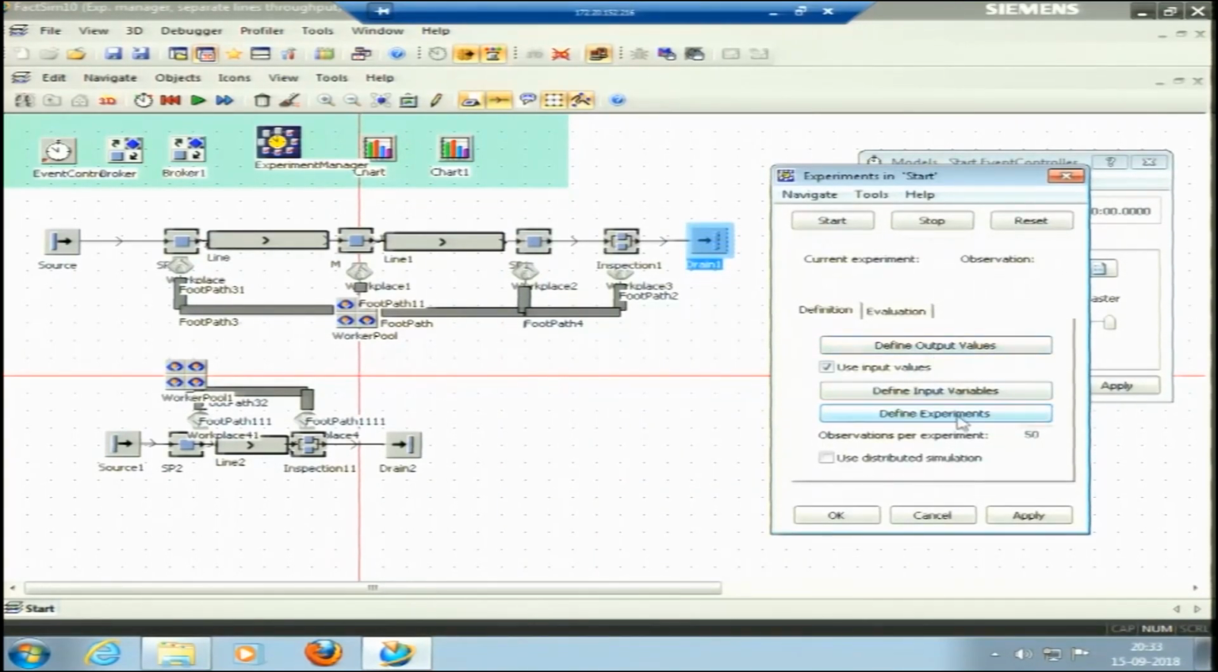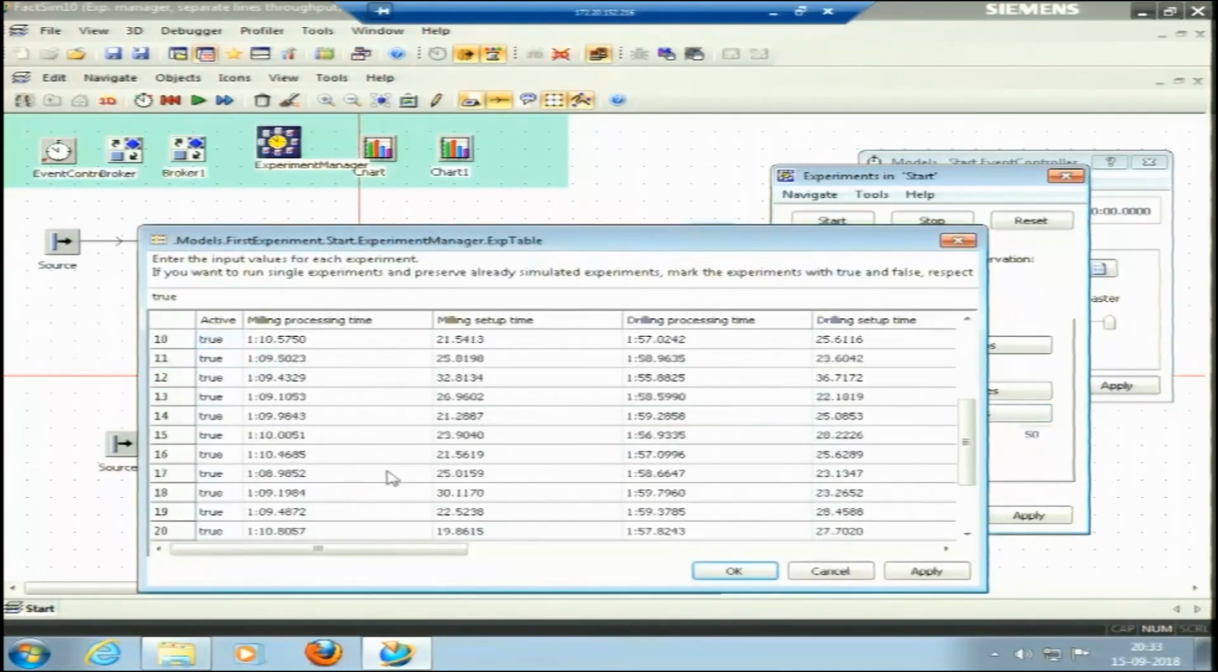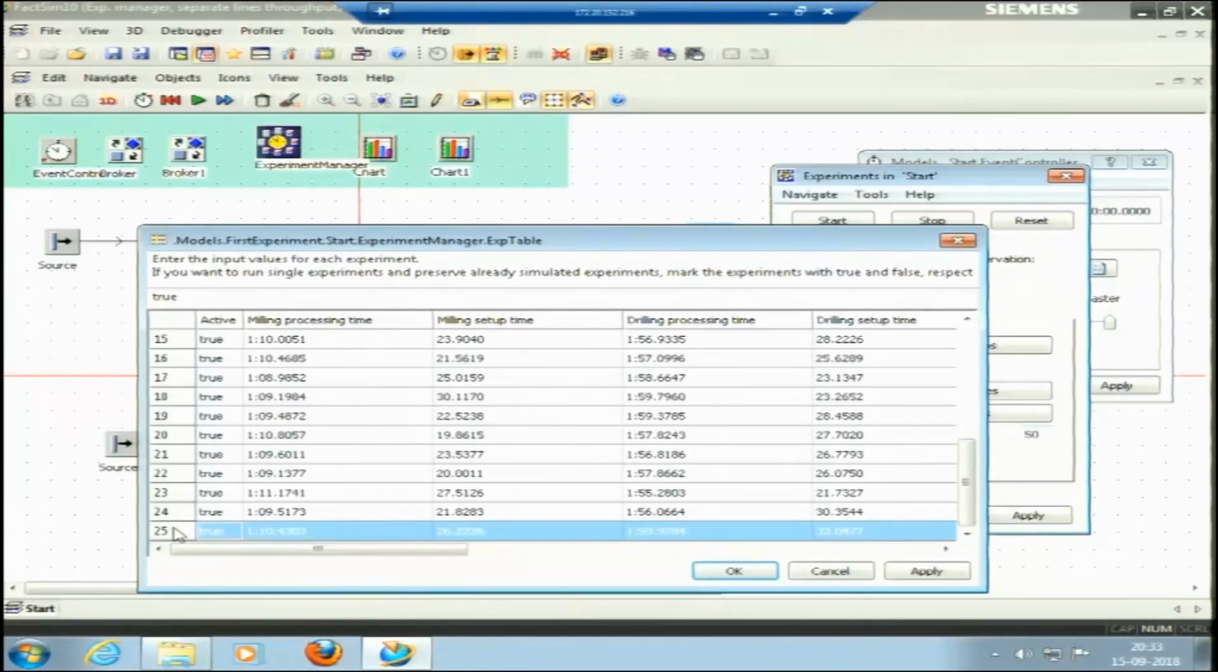Okay. So, define observations per experiment. There are 25 experiments which are conducted using the random numbers, and per experiment 50 replications would be taken. That is, 50 times one experiment would repeat, and out of these 50 times the box plot can be made. This is one observation. One observation means 50 experiments.